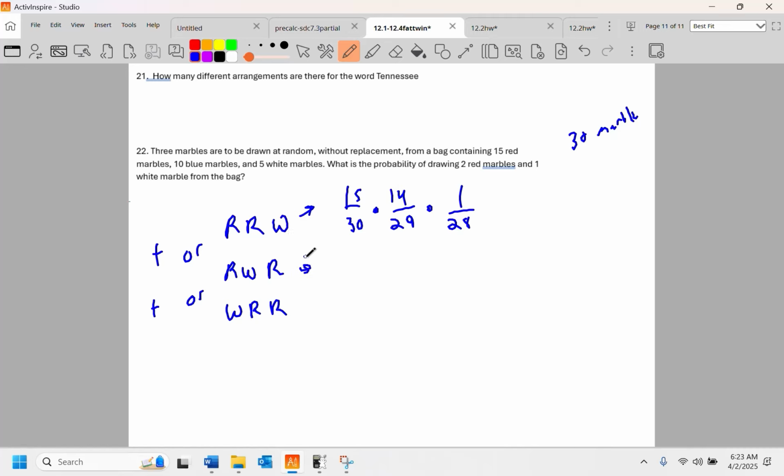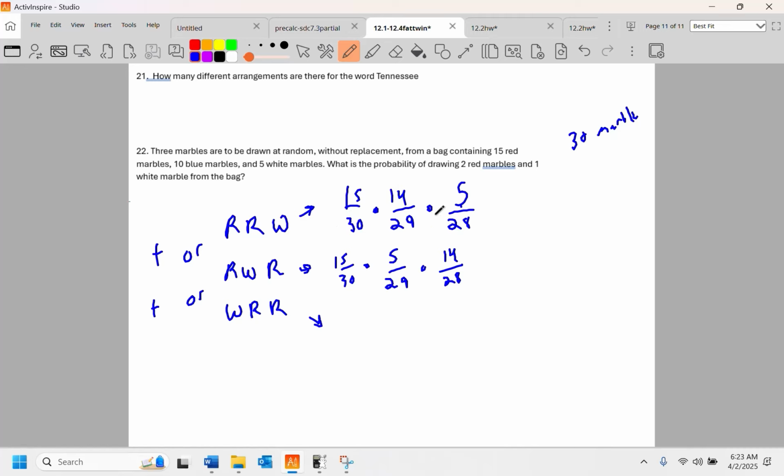So we go through this process again. This is 15 over 30. There's 5 white marbles. Now we've got white, it's going to be 5 over 29. And now we're back to red, which is now 14 over 28. Now notice that the numerators are all the same, and even though things are out of order, the denominators are all the same.